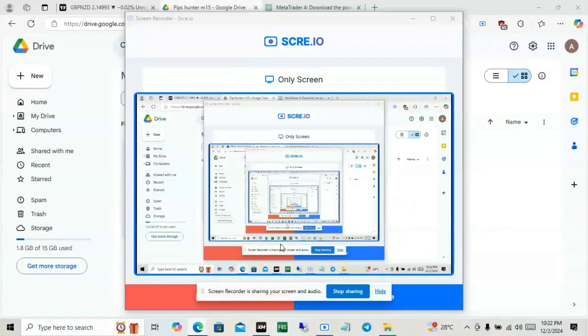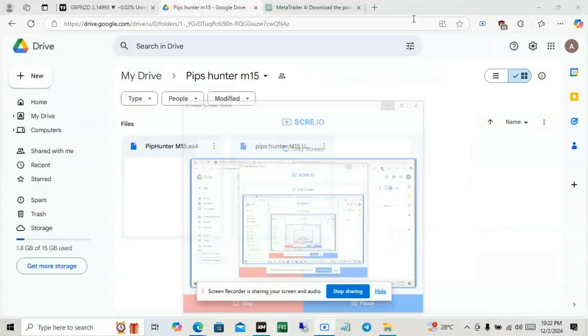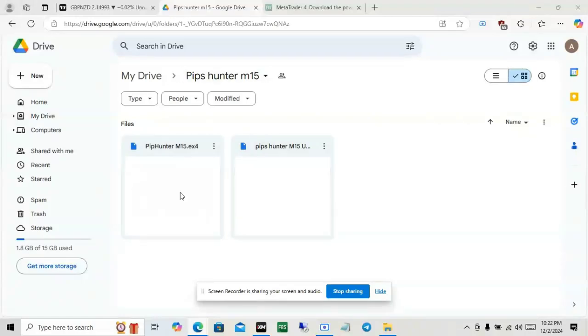Today, we want to look at how we can launch an EA on the MT4 and MT5 chart for newbies. So, we will be using this Pips Hunter EA and the set file is given for download.